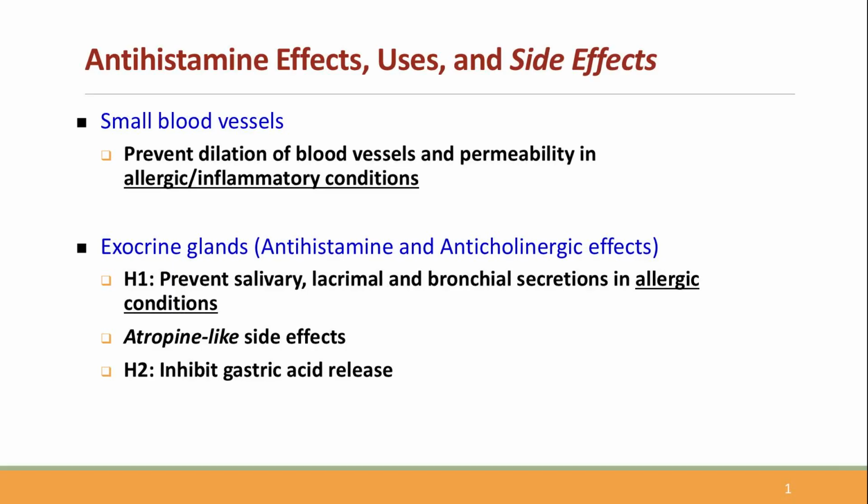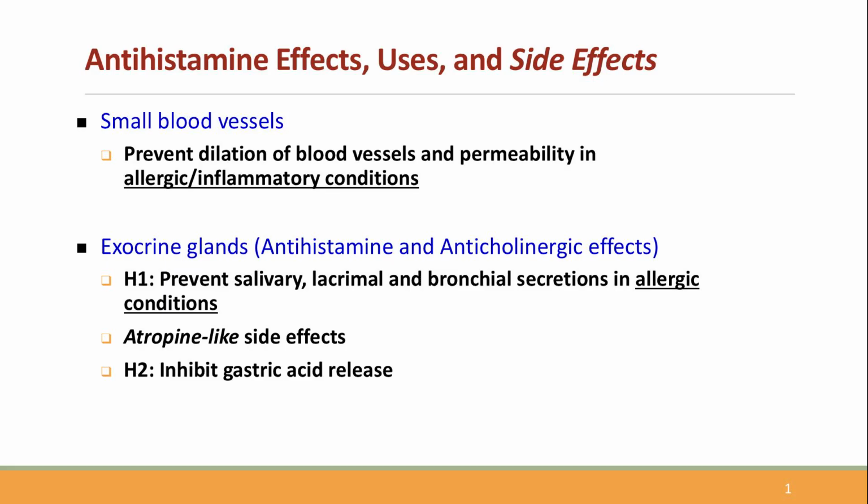Antihistamines have many important effects that determine their clinical uses, as given on this slide and also on the next. The side effects are given in italicized font. The primary utility of antihistamine drugs is in controlling allergic and histamine-dependent inflammatory conditions, such as rhinitis, hay fever, urticaria, etc. They treat motion sickness and dry up the exocrine secretions of eyes, nose and mouth by virtue of their ability to block H1 receptors. On the other hand, H2 blockers help reduce gastric acid secretion.